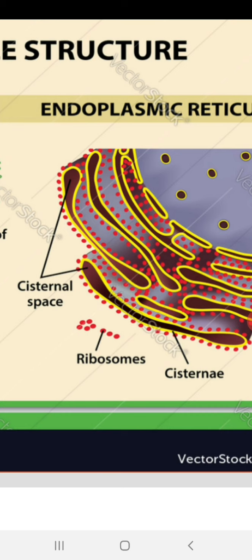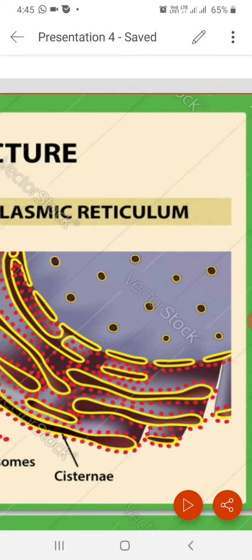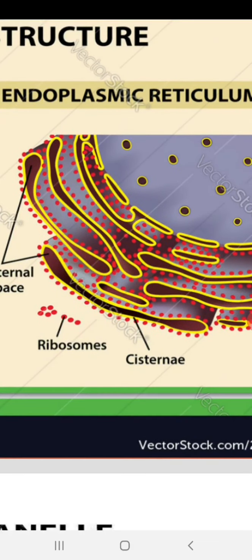You can see it starts from the cell membrane or the cell wall and extends up to the nuclear membrane. In this way it gives mechanical support to the cell body.